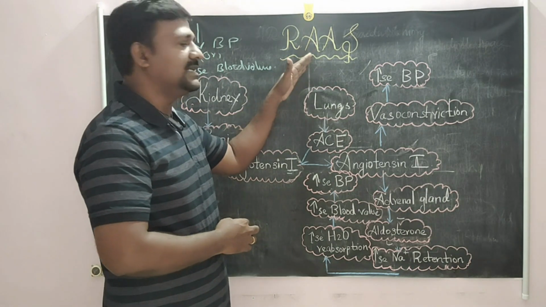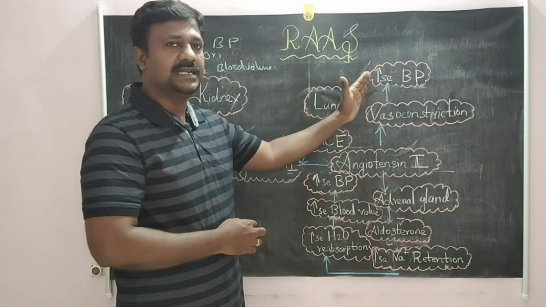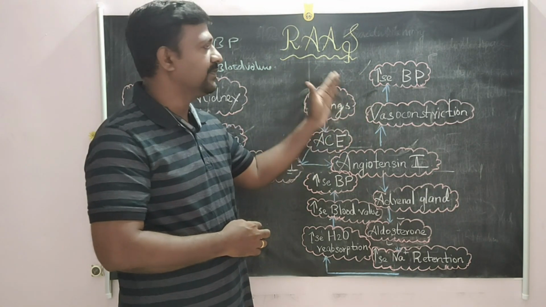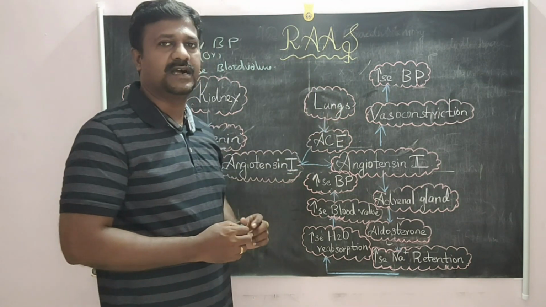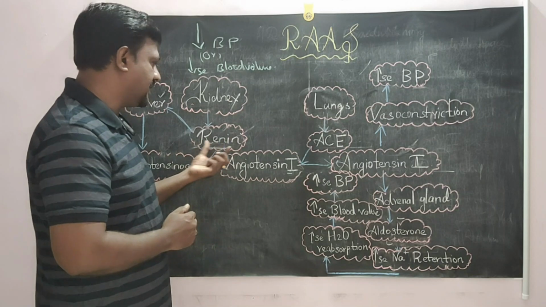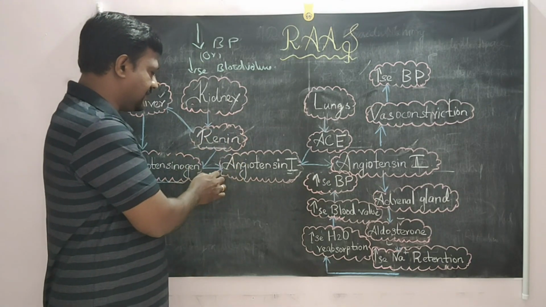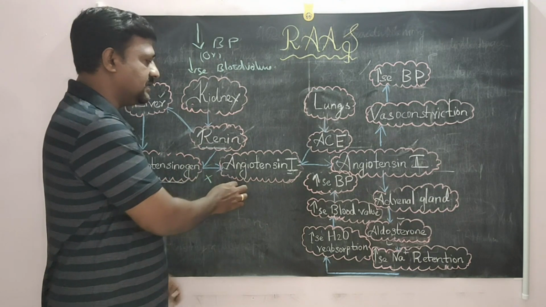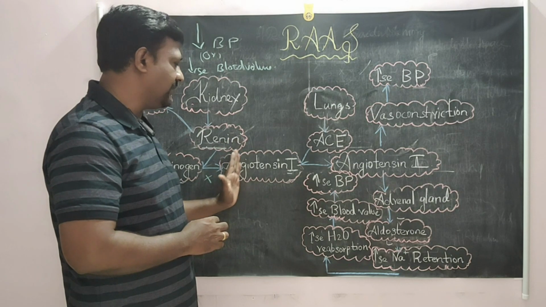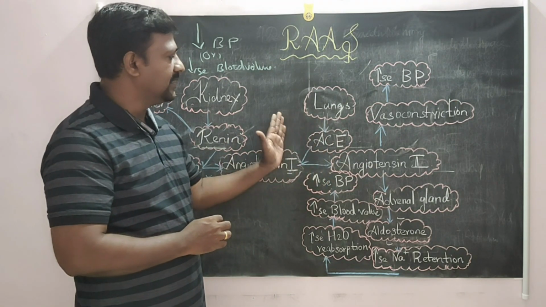If the RAAS is dysregulated, that leads to consistently increased blood pressure, which is called hypertension. During hypertension, we have to take antihypertensive drugs. If you administer renin inhibitors, they inhibit the conversion of angiotensinogen to angiotensin 1. So there is no further conversion of angiotensin to take place.